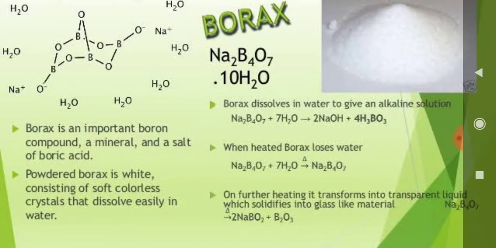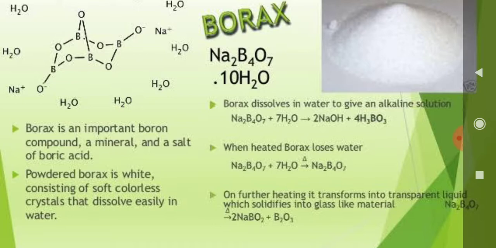Now, what are the different types of boron compounds present in the boron family? Boron exists mainly in three kinds of compounds. One is borax, the second one is boric acid, and the next one is diborane.